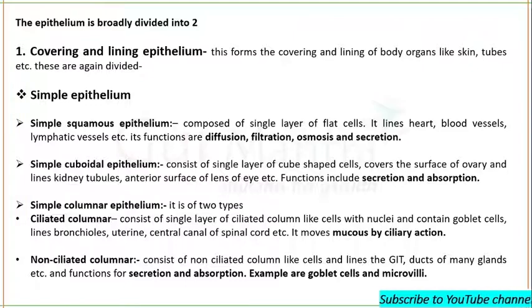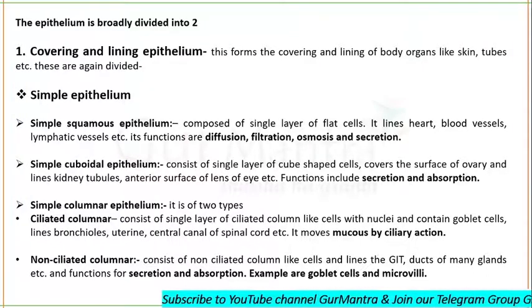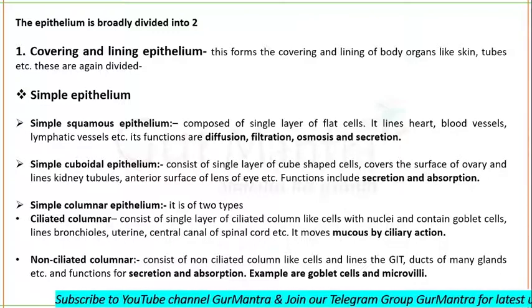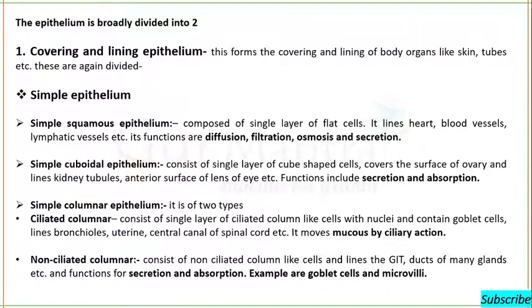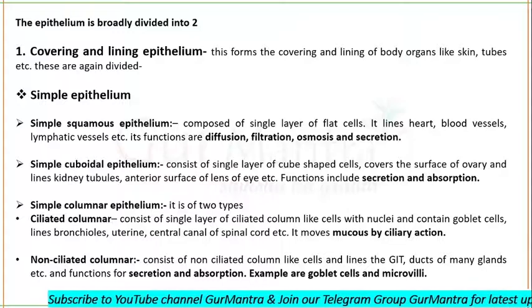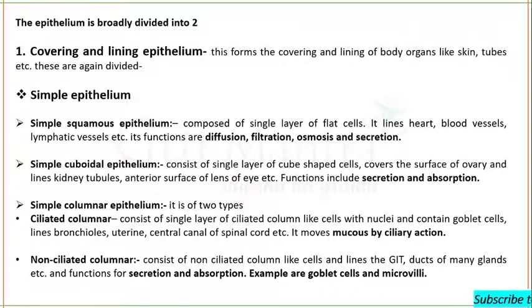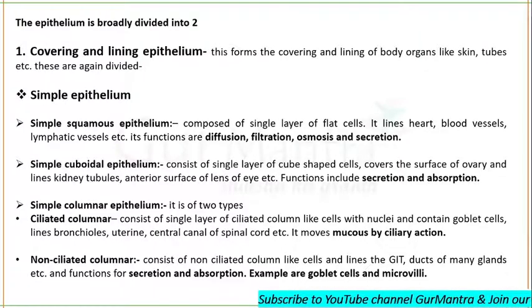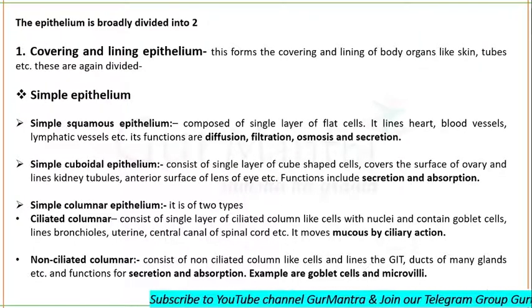Simple columnar epithelium, you will see the columnar epithelium in the stomach and intestine as well. Simple columnar epithelium is further of two types. One is ciliated columnar, and the other one is non-ciliated columnar. Non-ciliated columnar may consist of microvilli, and it will even have goblet cells.